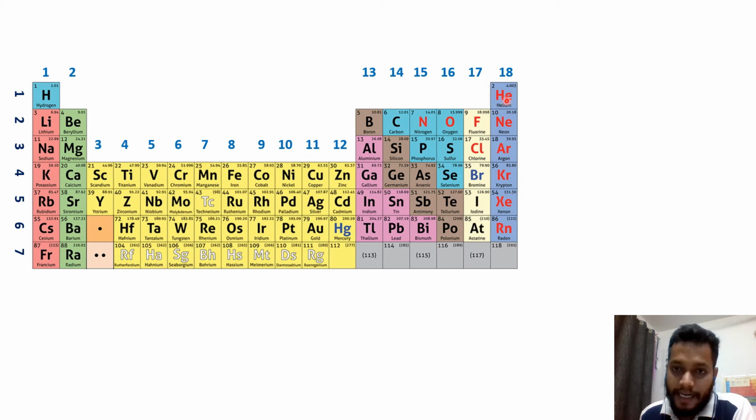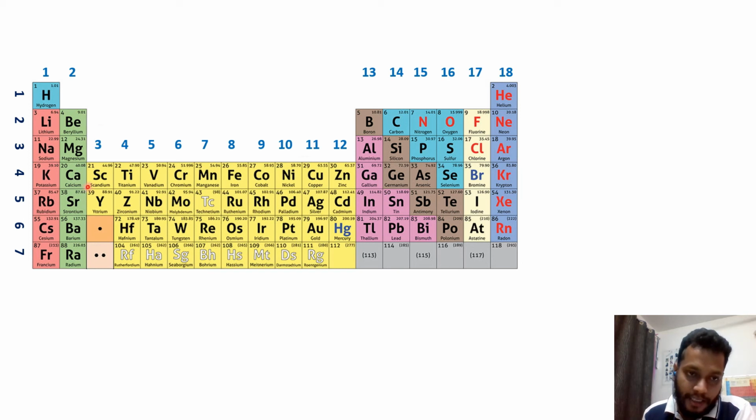So we can place the second element here, not here, and the third element here respectively. But in that way of arrangement, if we place, suppose, helium here, what will happen in these groups? Helium's properties are not the same as the properties of beryllium. That means the properties of beryllium and these elements are not similar to the properties of helium, but helium's properties are similar to these last elements. So we place helium here. Similarly, we didn't place these elements here, because if we did, then the properties of these elements would be different from these elements.